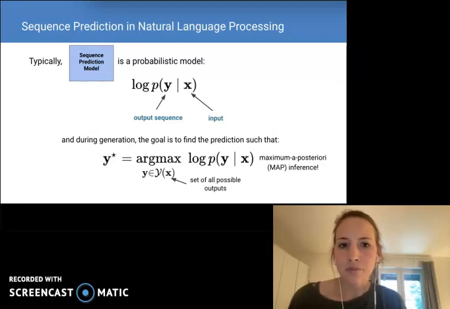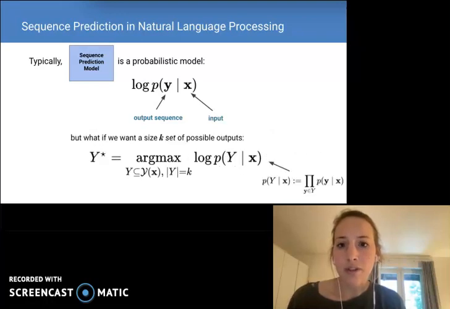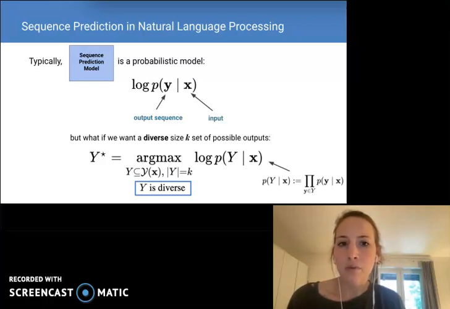But like I was saying earlier, what if we want more than just a single prediction? What if we want a size k set of possible outputs? Note that we're overloading notation such that our probability mass function takes a set, where we define the probability of a set to be simply the product of individual sequence probabilities. Importantly, there's no interaction terms in this function, so our objective would be maximized just by taking the k highest probability options.